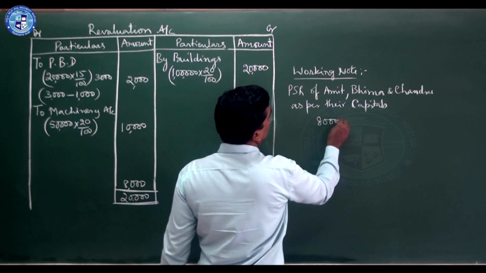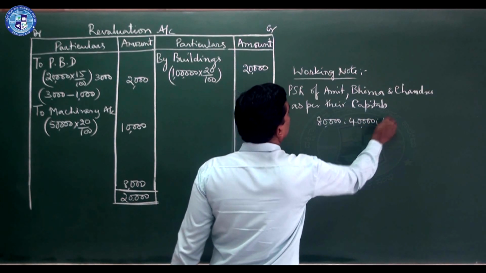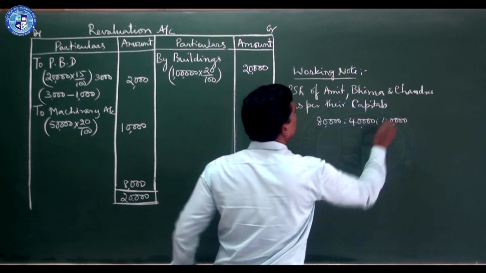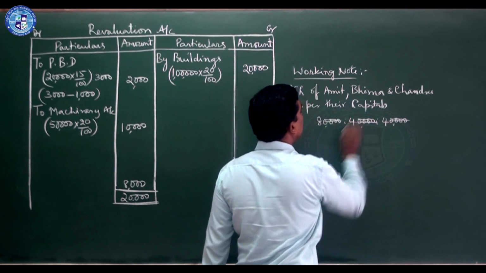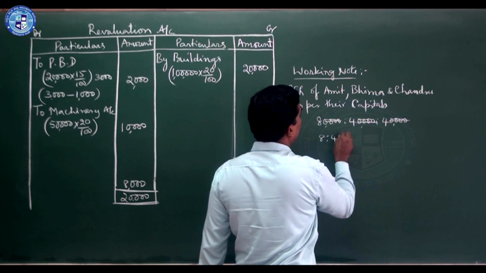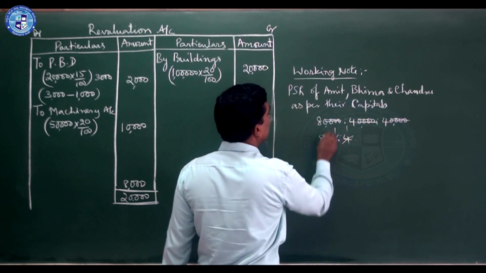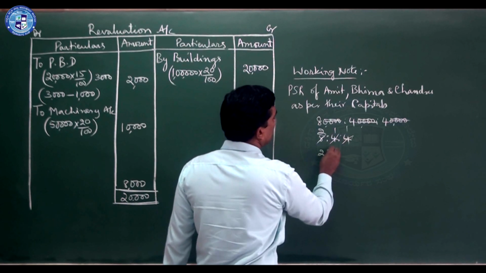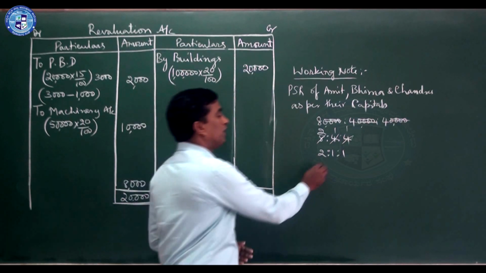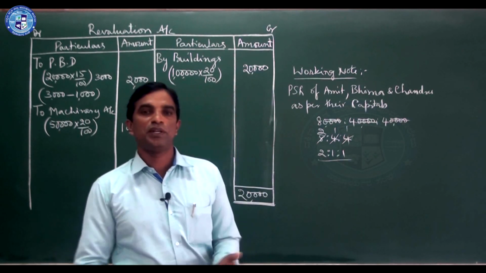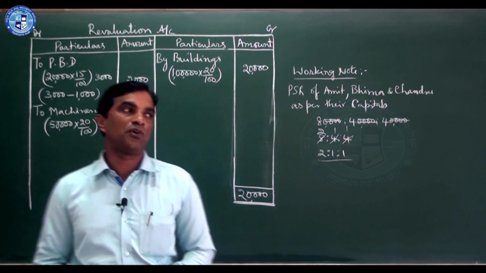Capitals. If it is so, we should see their capitals. Their capitals are 80,000 is to 40,000 is to 40,000 respectively. So we have to minimize it. So it becomes 8 is to 4 is to 4. So still you can minimize, 4 ones are 4, 4 twos are 8. So it is 2 is to 1 is to 1 ratio. Now on that ratio you should share this to all.